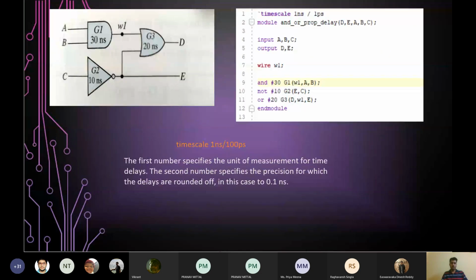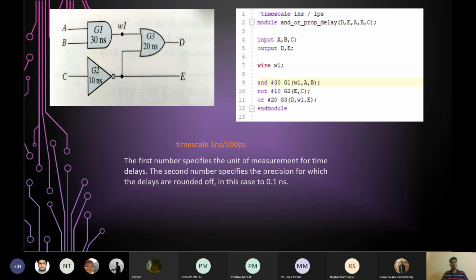So let's move ahead. Now I have made a small change to the previous gate. What is that? You can see three numbers about the three gates: 30 nanosecond, 20 nanosecond, and 10 nanosecond. So what are they? They are the propagation delays of these gates. Do you know what the propagation delay of a gate is? If not, let me brief you. The propagation delay of any gate is basically the time the gate needs to show changes in the output corresponding to the changes in the input.